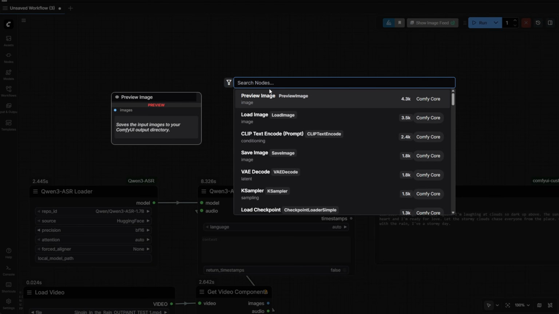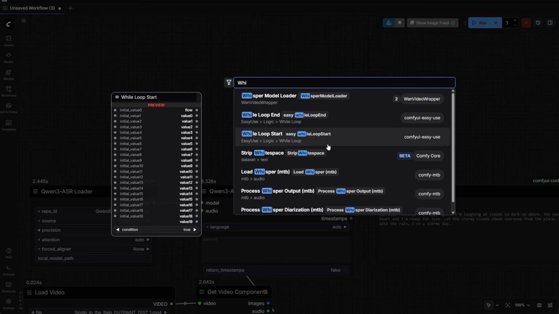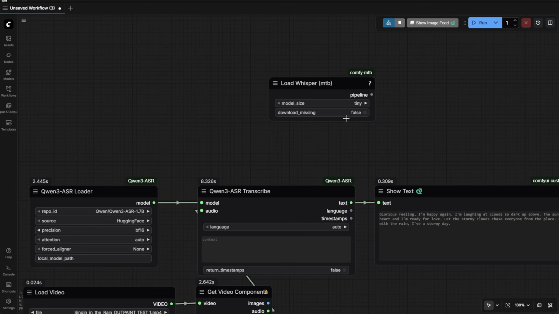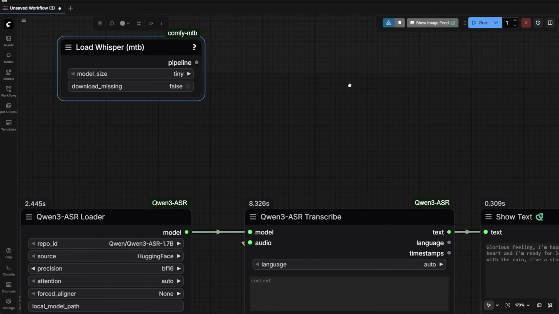We also had a transcription model, and this is a good old one called OpenAI Whisper. The Whisper model has been around for a while, and you can use this from the ComfyUI custom node. This is one of the really easy installs and really handy custom node packs that you have. A lot of tools I've been using it with other workflows as well.